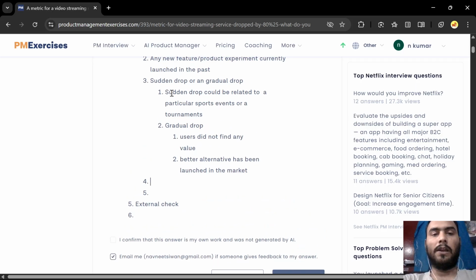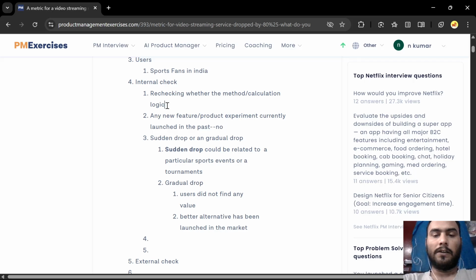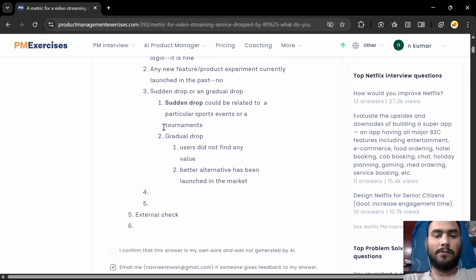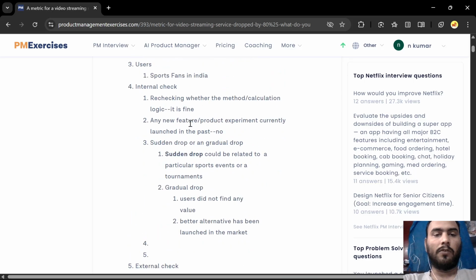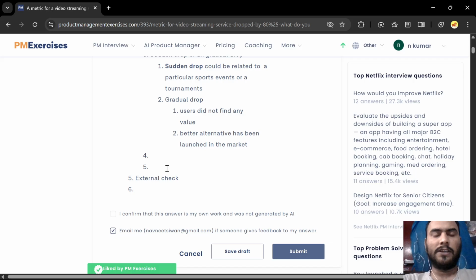So let me highlight this one so that when we think about solutions, this will help us. An answer for this, let me write it down. No, there is no product or any feature, and that logic we have not changed. It is fine. And anything else that we can say? Now, better alternative. We did not go into gradual drop, so that is not required. So I think internally we can check all this.